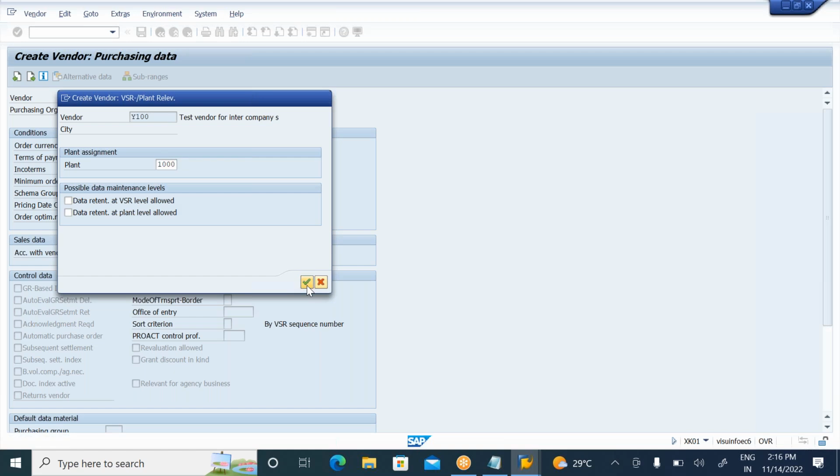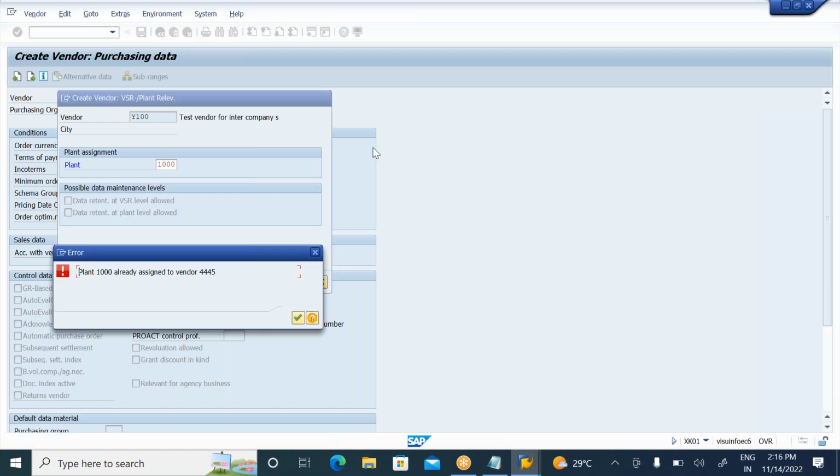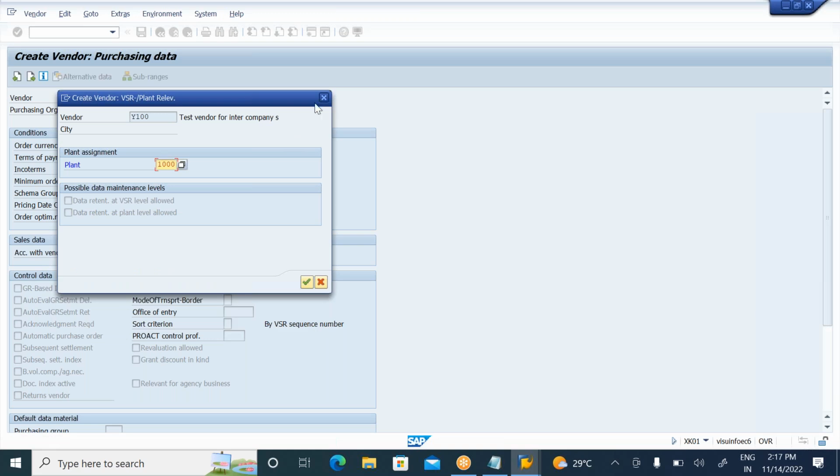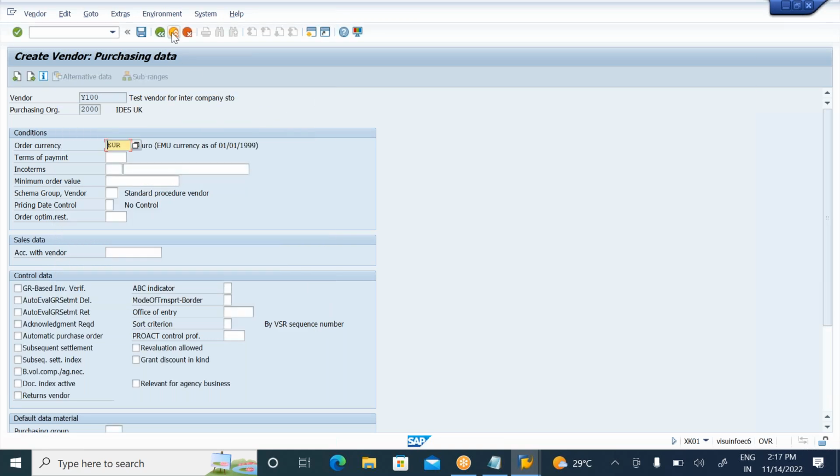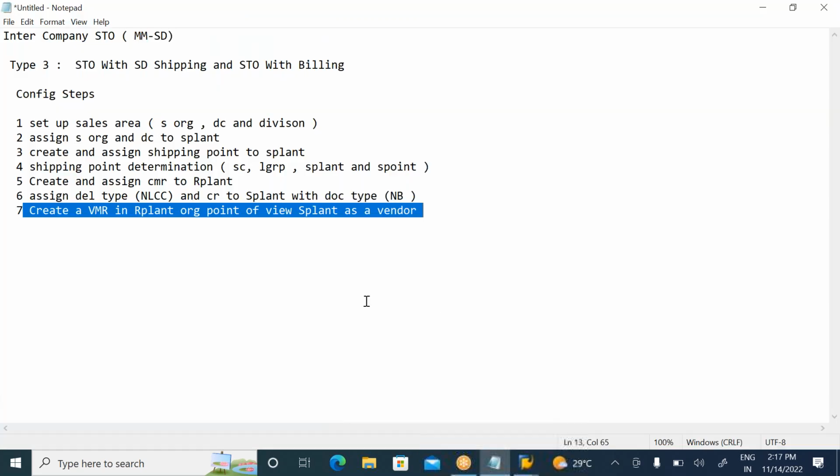Now if you click continue, unfortunately the plant vendor is unique. For vendor 4445, we already assigned the 1000 plant here, so why should I assign it again? Now you can utilize 4445. Either you go to vendor 4445 and remove the supplying plant, or you can use it. So let me use 4445. Now you got an idea, right? This is how to add the supplying plant as a vendor. With this we completed all 7 config steps.